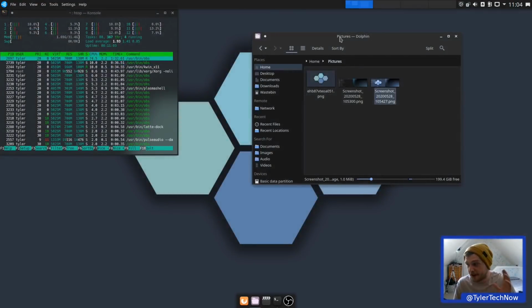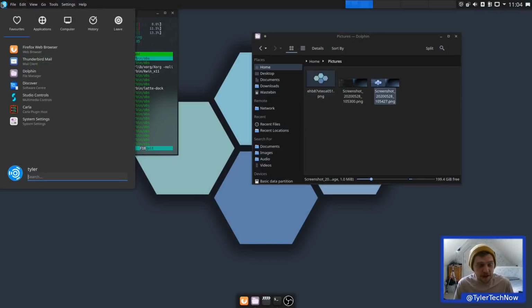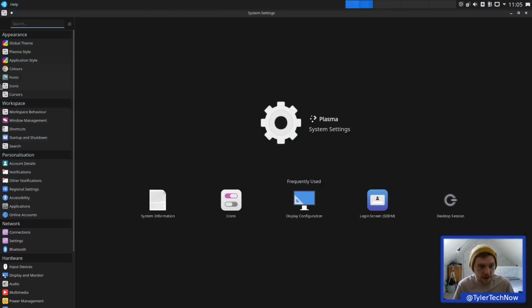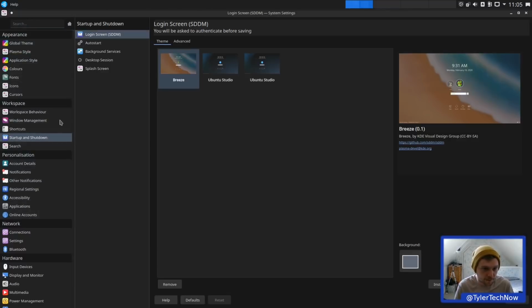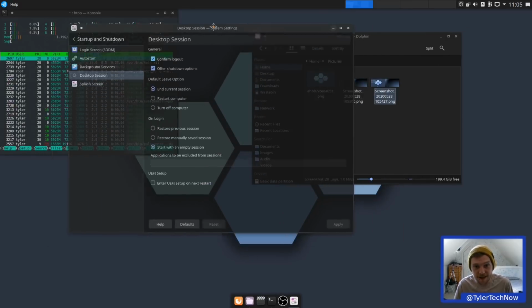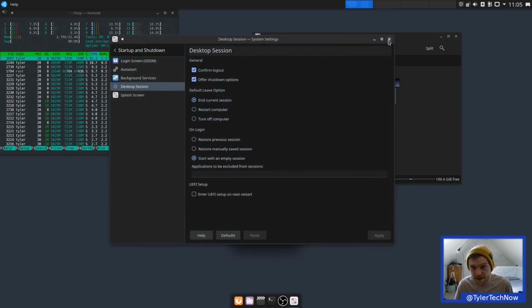One thing to bear in mind, I had to do another restart because obviously I always forget that by default, most KDE setups have the startup session set to restore the previous session, and what that does is open up any applications that you had running at the time of reboot, and I'm not a massive fan of that, so I always just go to start with an empty session just to start fresh. But that's been Ubuntu Studio 20.10, which now uses KDE as its desktop environment.